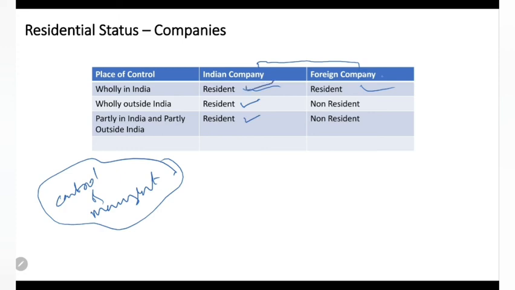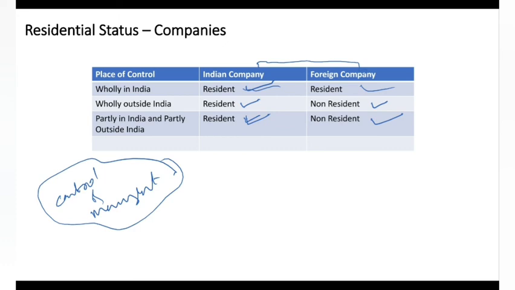For a foreign company, if the control is everything outside India, then it is called non-resident. If it is partly in India and partly outside India, an Indian company is again resident only, and a foreign company will be considered non-resident. How is residential status determined for a company? It is solely based on control and management.